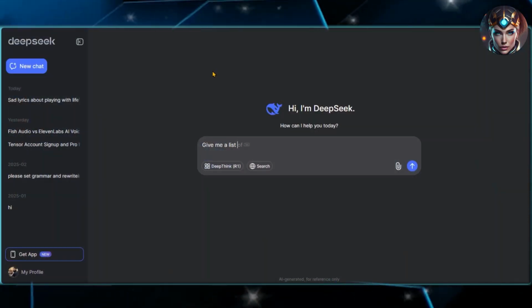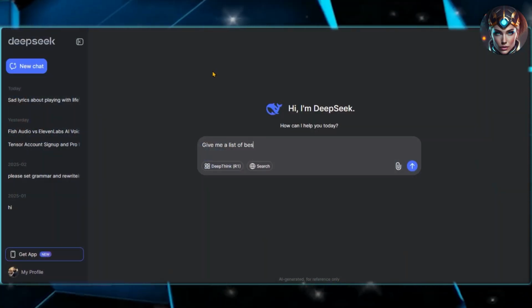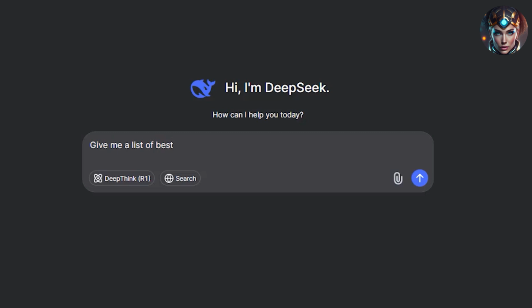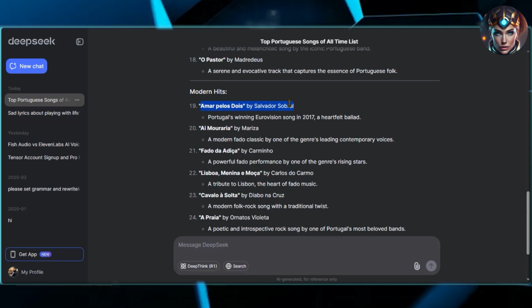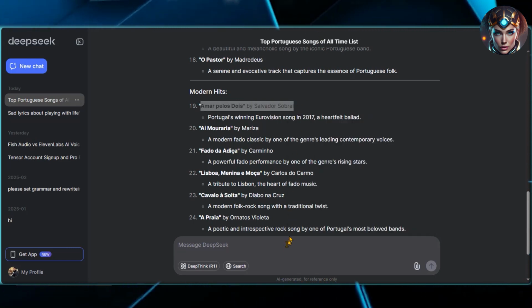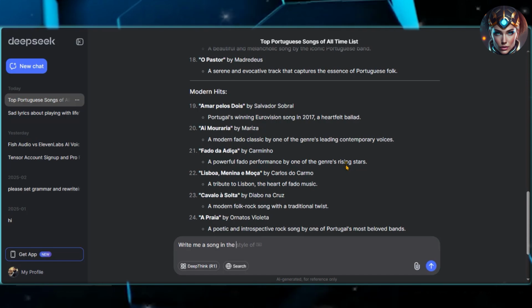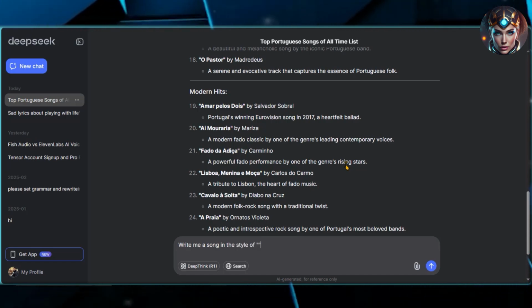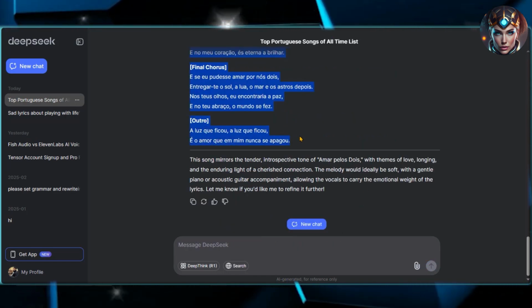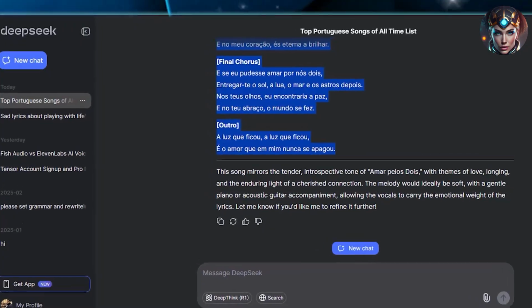Next, I'll ask DeepSeek to write lyrics inspired by this prompt. You played with my life, but I will not play with your life. I also asked DeepSeek for a list of the best Portuguese songs of all time, and it suggested some famous tracks from different genres. Let's select one of these songs. Now I'll request DeepSeek to write lyrics that match the emotion and vibe of this chosen song. Instantly, DeepSeek generates complete song lyrics, which I can simply copy and paste into Mureka AI.